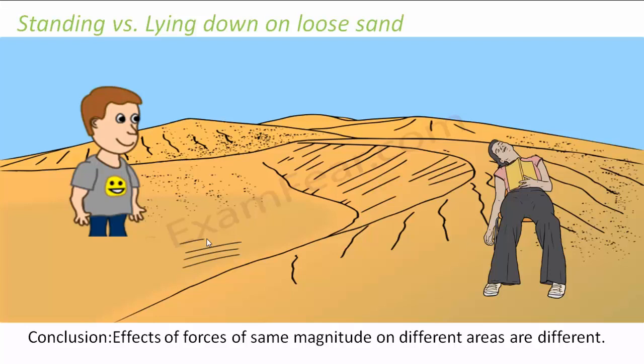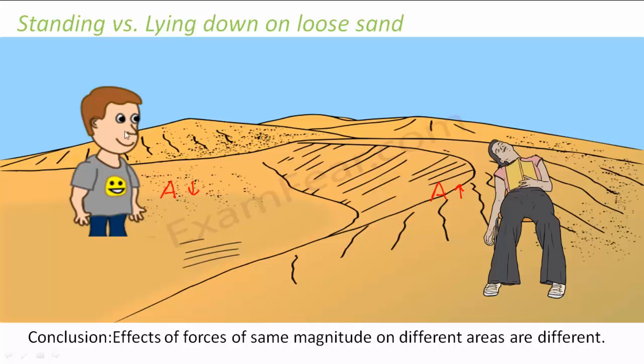What is the reason? The reason is that when you are standing, what is the area that is in contact with the sand? Just the feet. So in this case, the area which is getting exposed is smaller. But when you are lying on the sand, the entire area of the body is in contact with the sand. So the area is more.